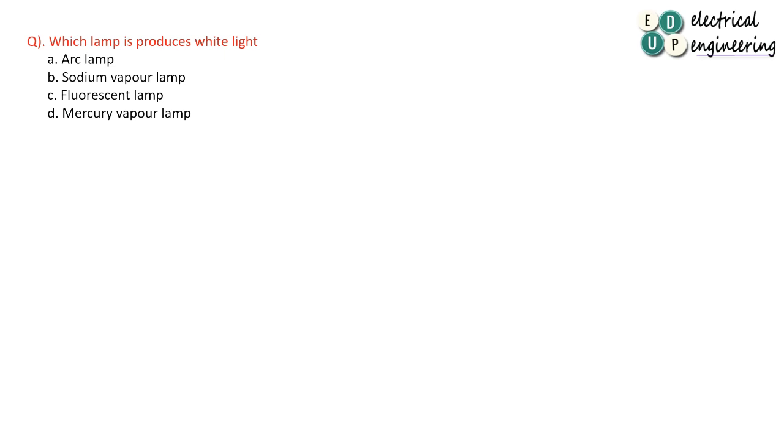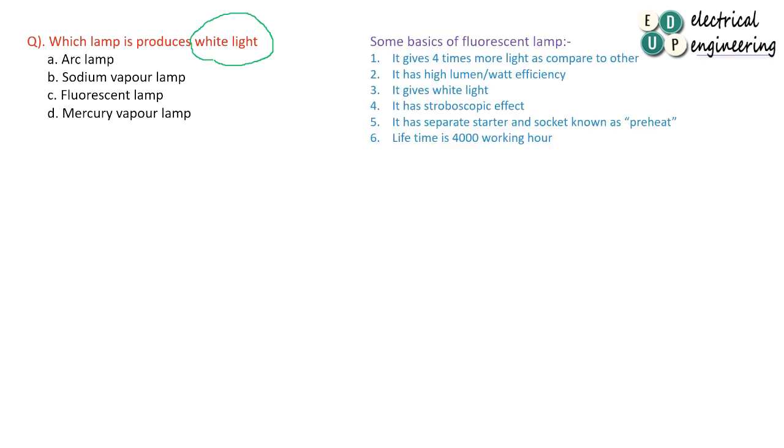Now, next question. Which lamp produces the white light? In order to answer this question, let us see the basic information about the fluorescent light. These lights give 4 times more light as compared to others. It has high efficiency. It gives white light. This is important.